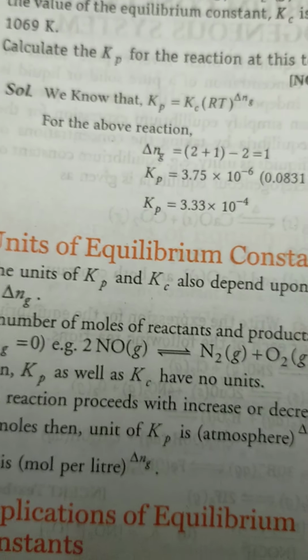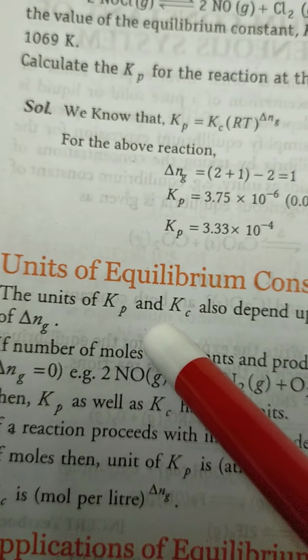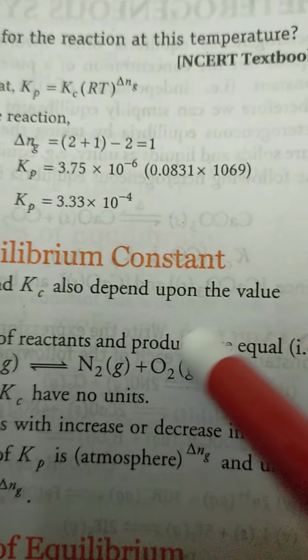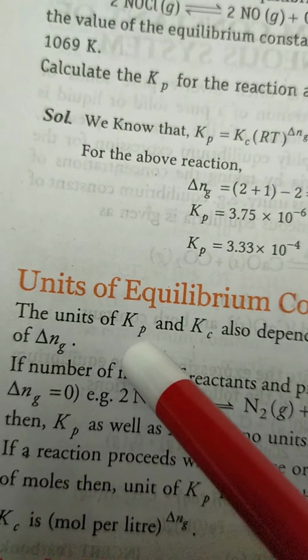Next one, units of equilibrium constant. The unit of Kp and Kc also depends upon the value of Δng.